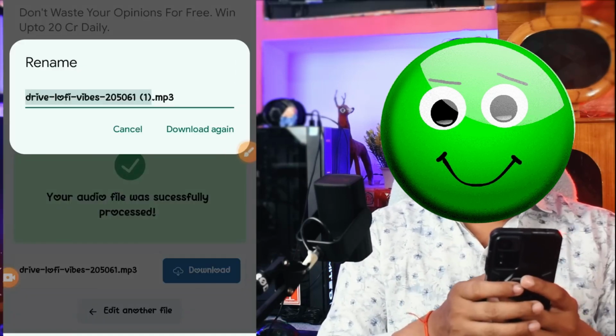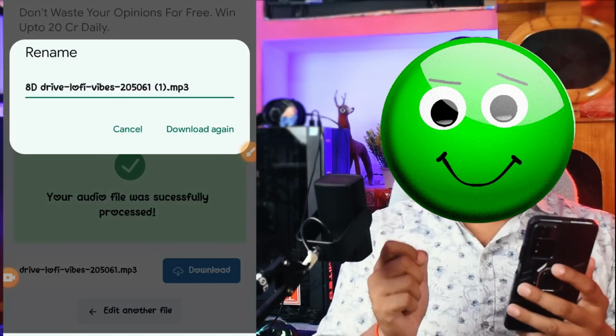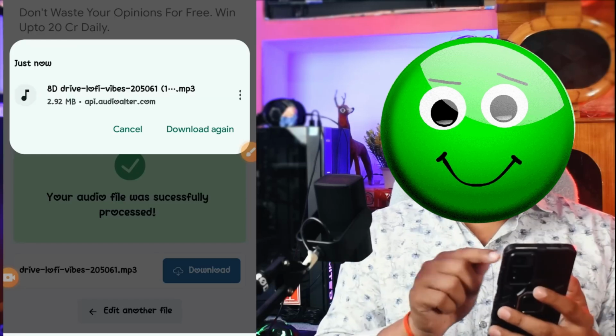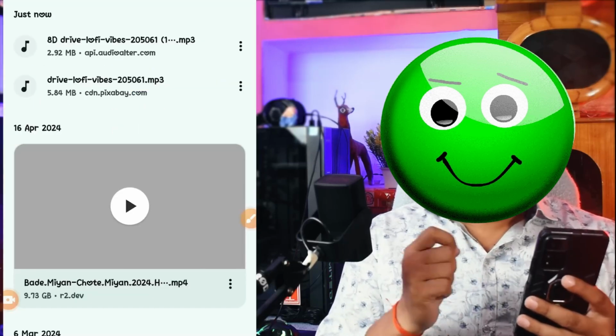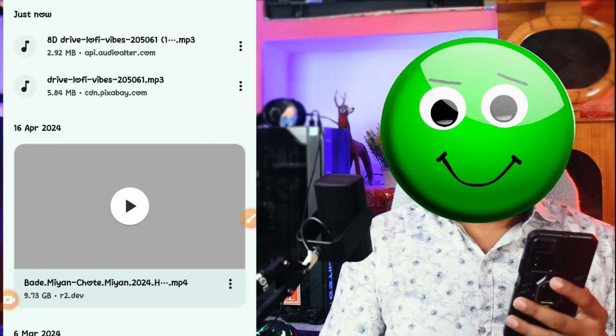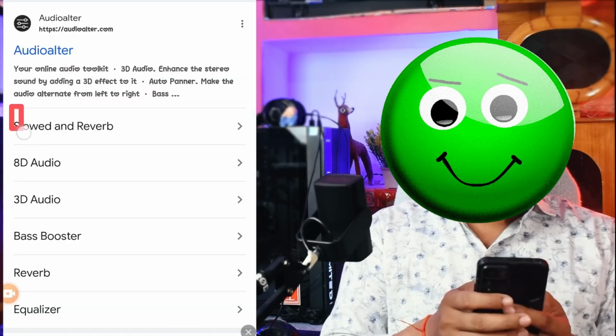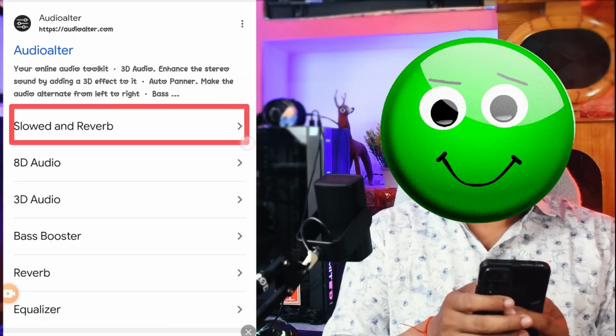So now I will tell you what you have to do next. Now you have to come here again. You have to click on the slowed option here. You will get an option of reverb. You have to click on it. Okay, after clicking on it, you have to click on the browse option again, but this time you have to